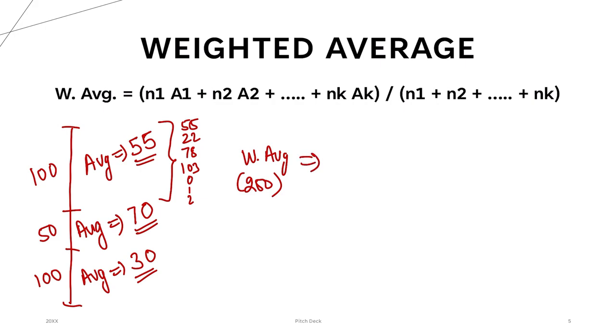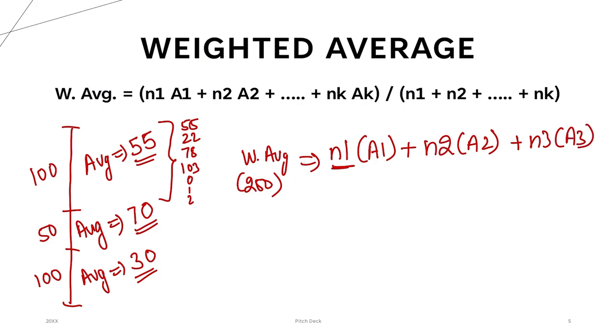The weighted average is N1, the number in the first class, multiplied by the average of the first class, plus the number in the second class times the average of the second class, plus the number in the third class times the average of the third class, divided by N1 plus N2 plus N3, the number of matches in the first, second and third groups.